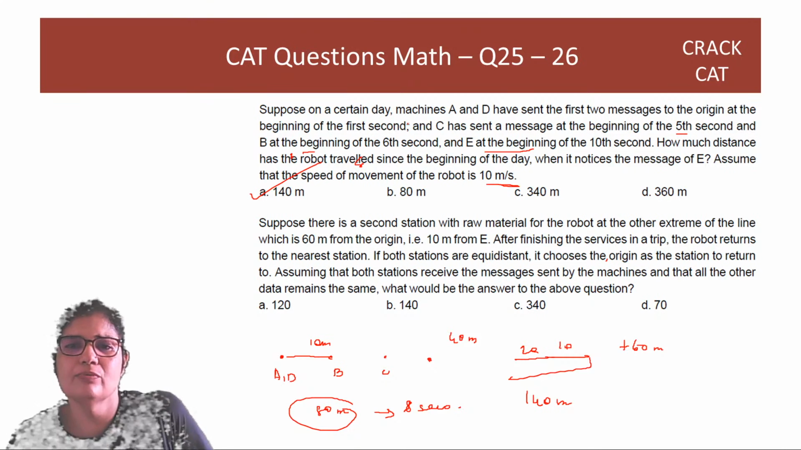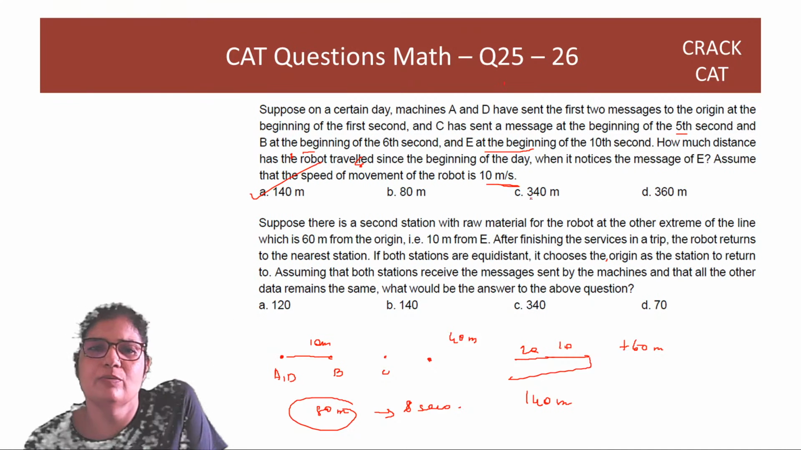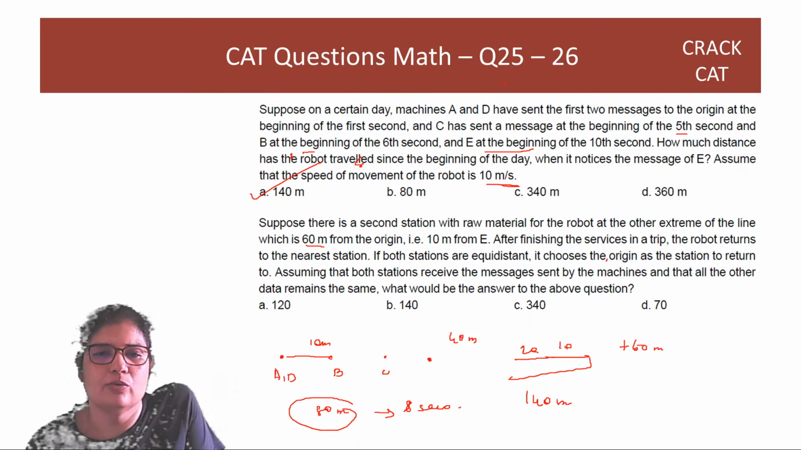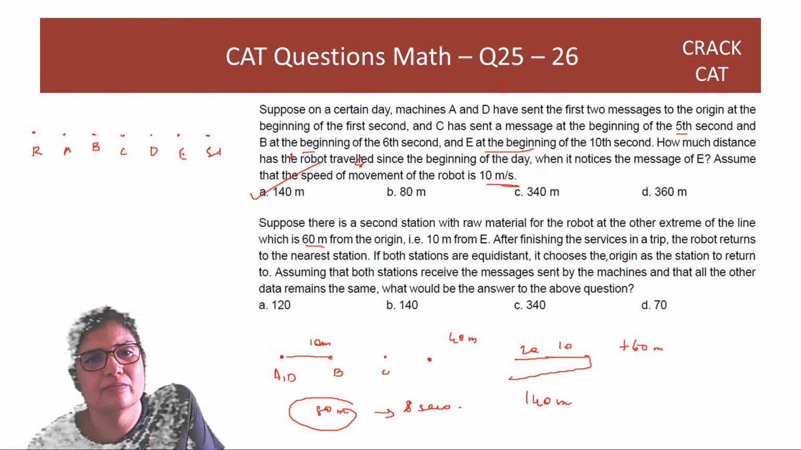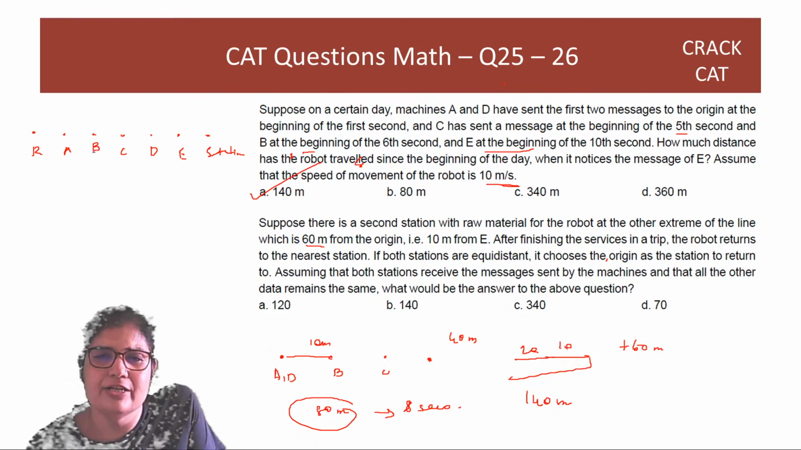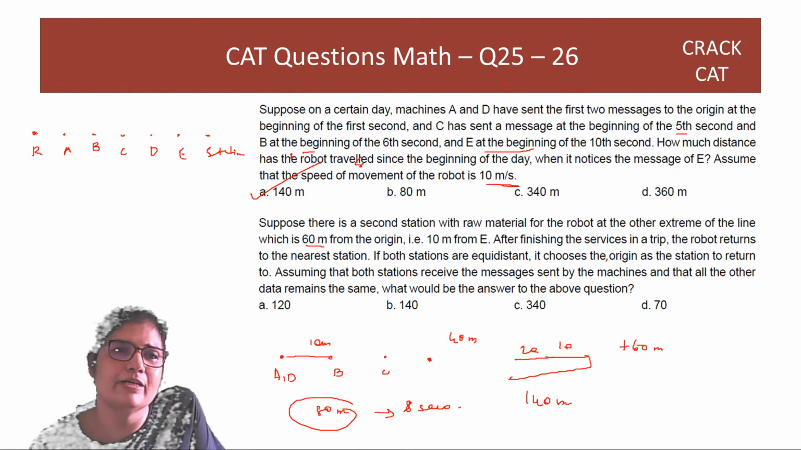Suppose there's a second station with raw material for the robot at the other extreme of the line, which is 60 meters from the origin. So now here is our robot. Then you have A, B, C, D, E, and finally you have another station. After finishing, the robot returns to the nearest station. If both stations are equidistant, it chooses the origin. If it is in the middle, it always comes here.